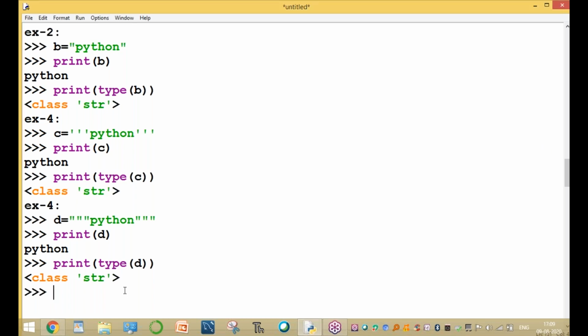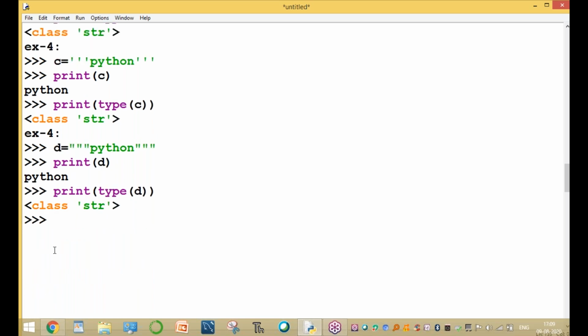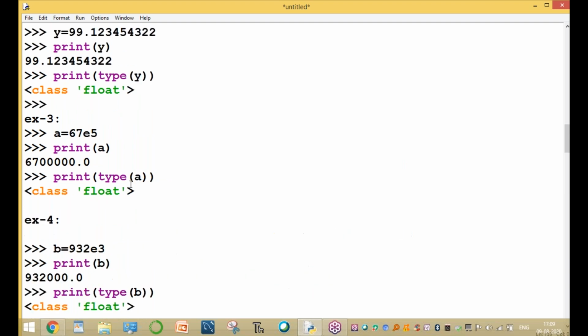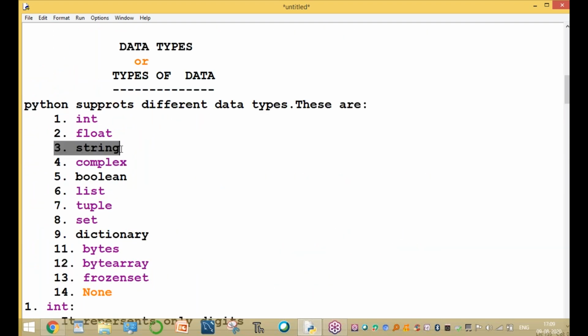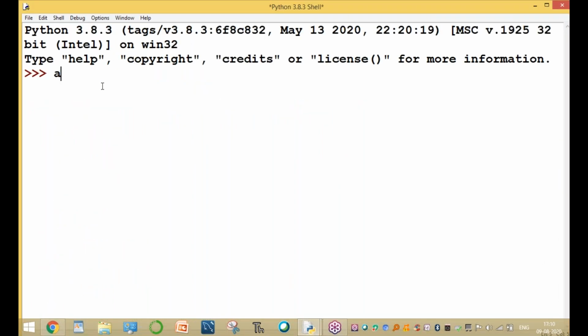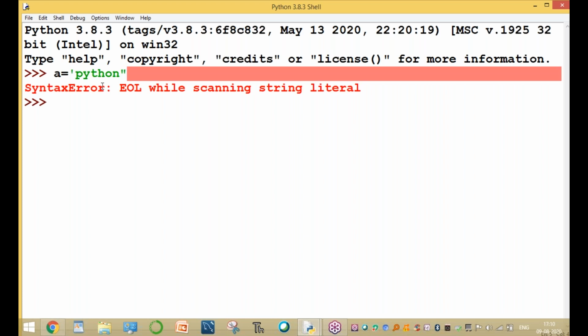Each and every string topic is one chapter. Now this is the basic string data type. A string is a collection of alphabets, digits and special symbols enclosed by either single quotes, accepted, double quotes, accepted, single quotes three times, accepted, double quotes three times, accepted. Sir, one side single and one side double is not accepted. For example, A equal to Python is a string, no doubt. But if the left side is a single quote and the right side is a double quote, it is not accepted. Syntax requires both to be single quotes.